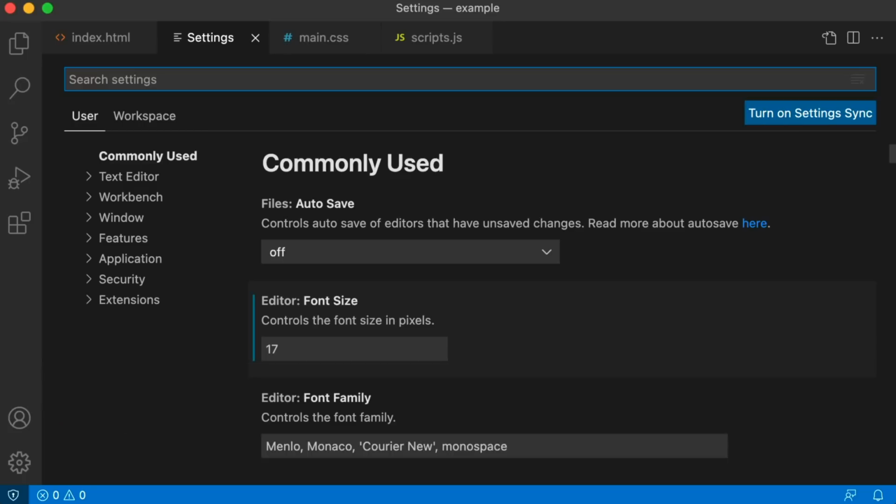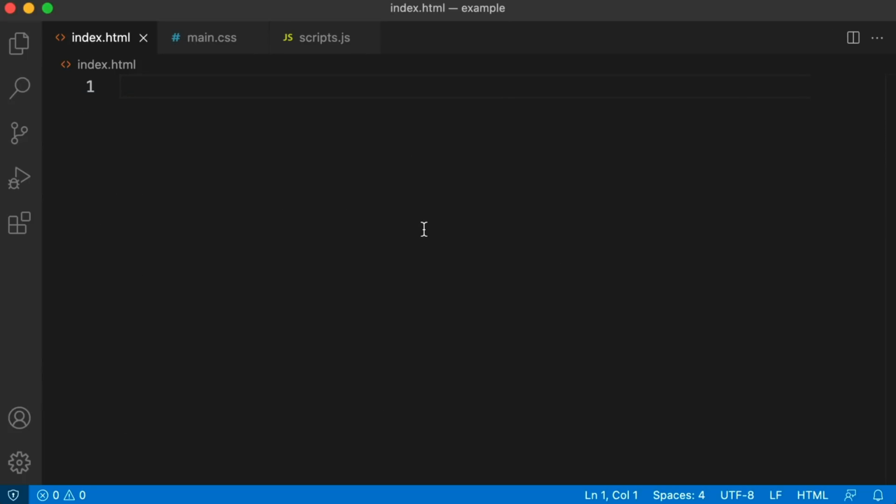So did you know that VS Code has a built-in Markdown live preview feature? Until just about a month or two ago, I had no idea this existed. So check this out. We don't need any extensions whatsoever.